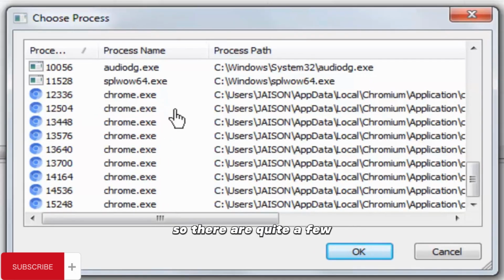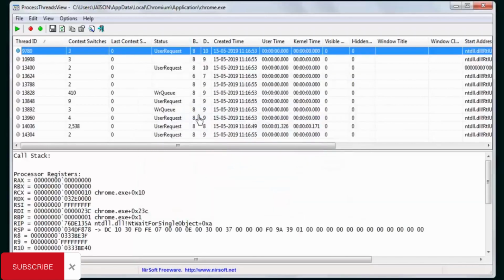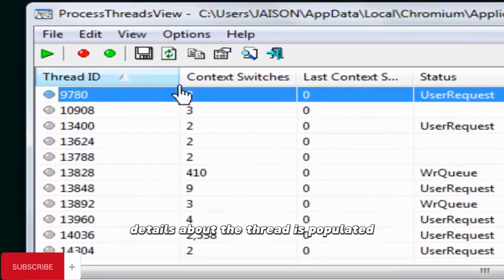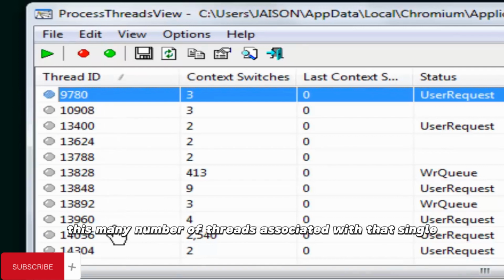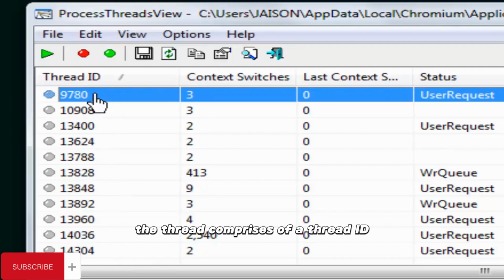So there are quite a number of Chrome.exe processes running in the system. Now if I want to see the threads associated with it, I will just click on it. And here the details about the threads are populated, so there are this many threads associated with that single Chrome.exe process that was running. So as I told you, the thread comprises a thread ID.